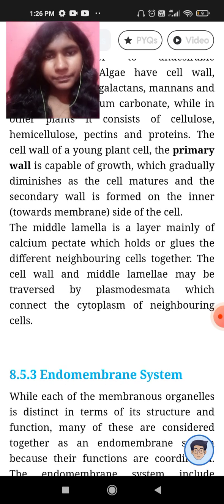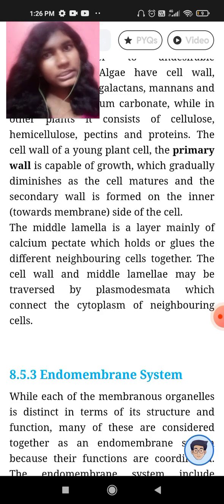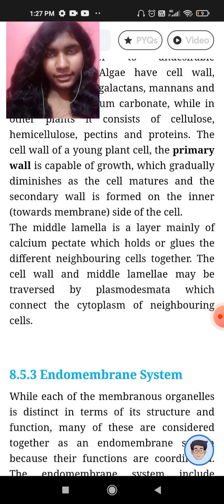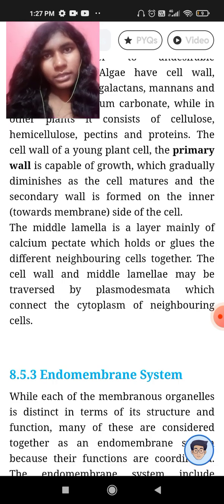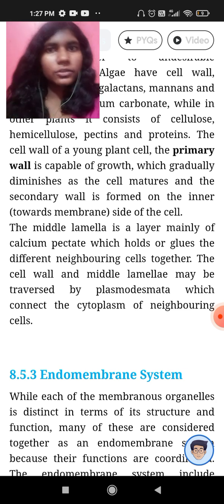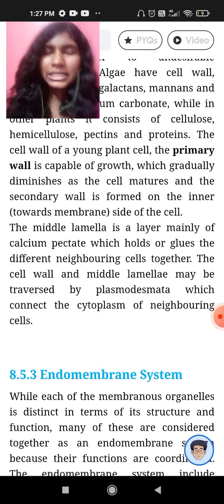Plasmodesmata connect the cytoplasm of neighboring cells. The middle lamella is a layer mainly of calcium pectate. This is very important. The middle lamella, a layer mainly of calcium pectate, glues the different neighboring cells together. And if the cytoplasm of two neighboring cells has to be connected for transport of substances, then it's known as plasmodesmata.